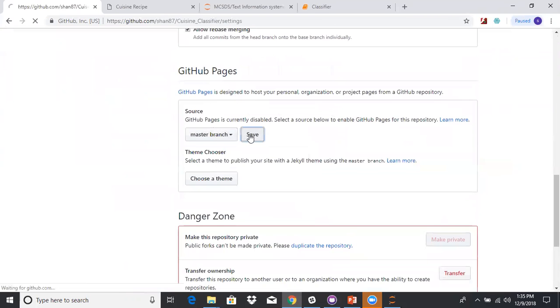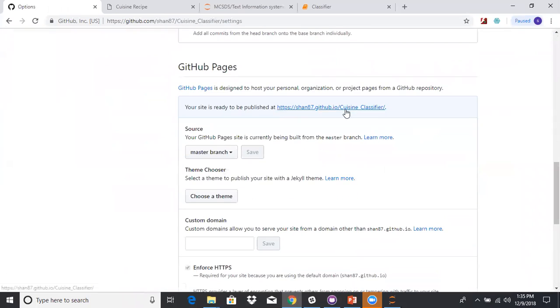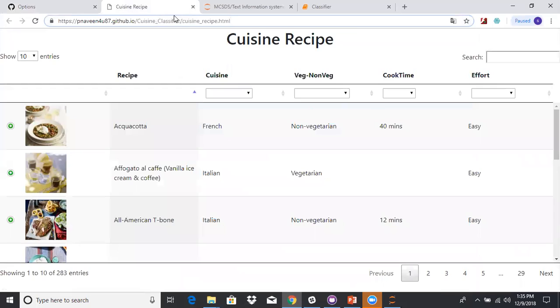Once you save, you will get the URL generated. This is the actual URL for your GitHub repository. Once you get this URL, in order to use the web interface, you have to take this URL and attach your HTML file name at the end, so that you can access your web interface.